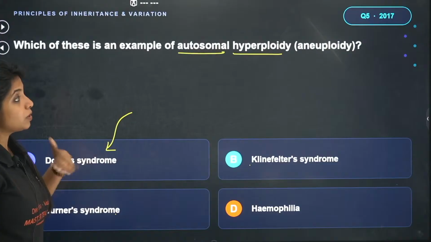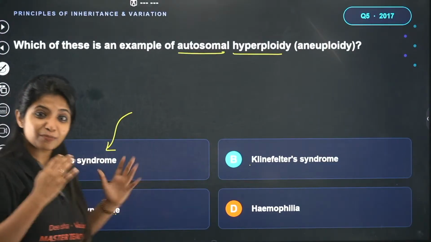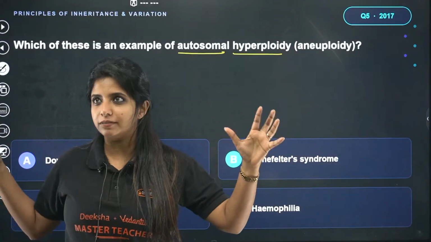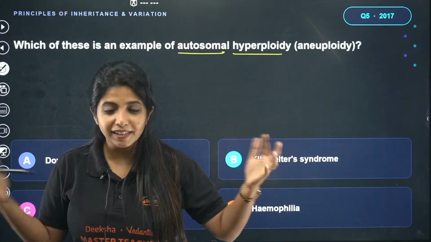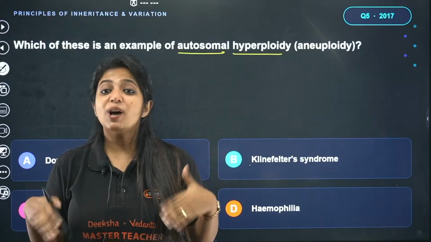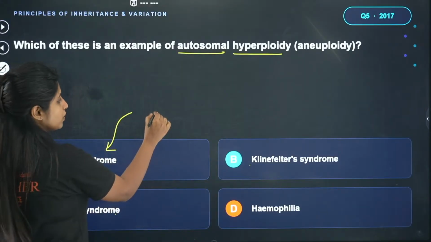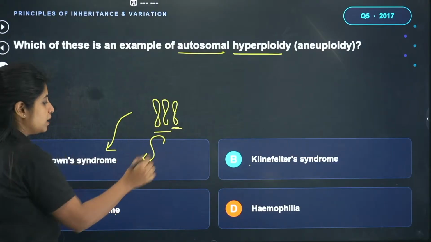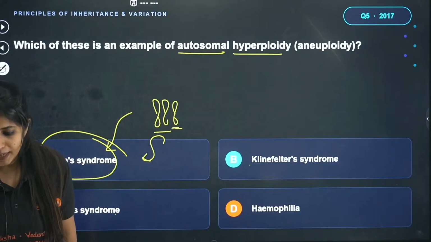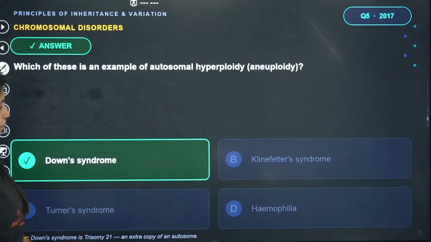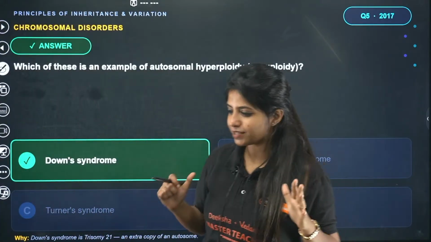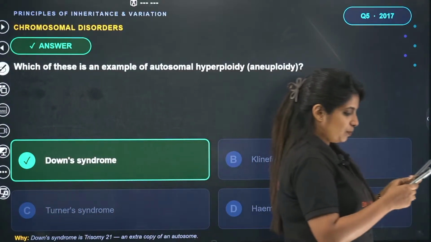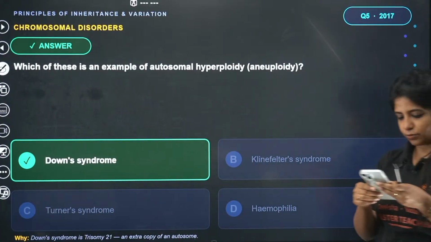Here, it's known as hyperploidy. Hyper means you have something extra, and hypo means it is less. So hyper, as in you are going to have an extra chromosome out there. The 21st chromosome over here is going to be extra. So you can remember it as autosomal hyperploidy. The answer for this question is going to be A. Okay, A for apple. Clear? If clear, just give me thumbs up, and we'll move on to the next question.